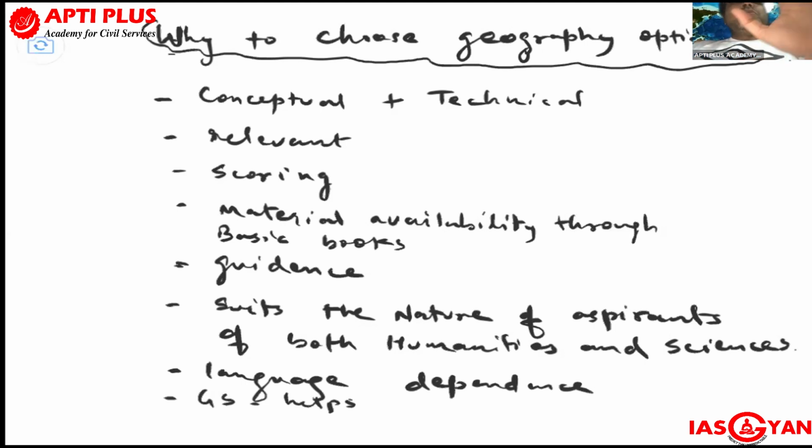If the student is able to generate interest, he can gather information, update information, write better, understand better, comprehend better, and even in the interview or in the field, he can work with that subject properly. If there is no interest, then problems arise. So the first priority in choosing an optional should be interest. And what kind of students can take interest in the geography optional?